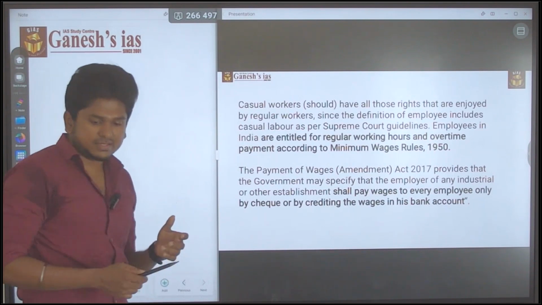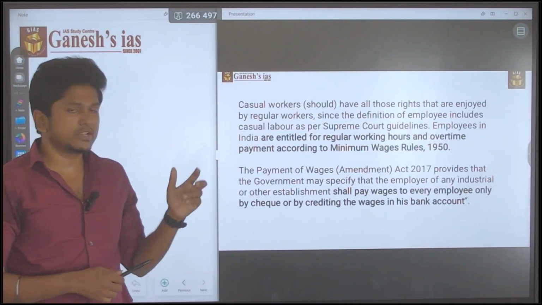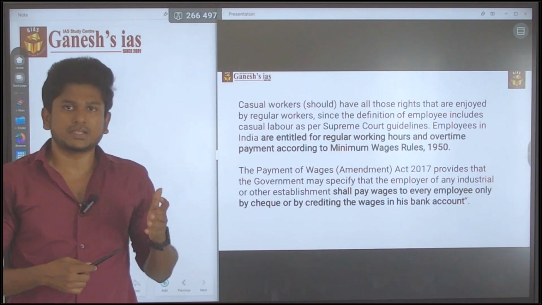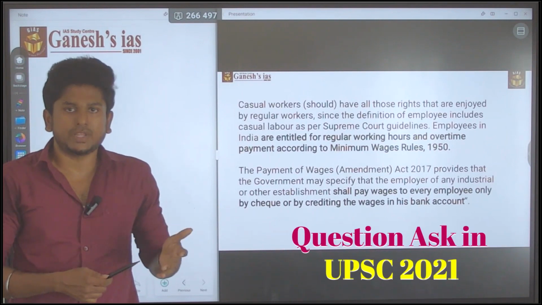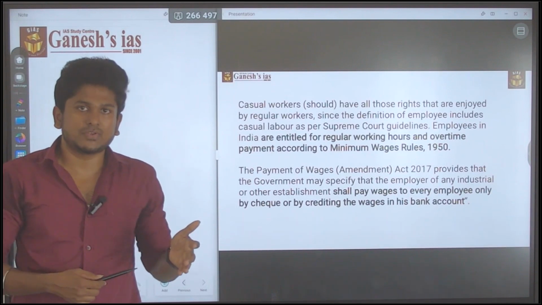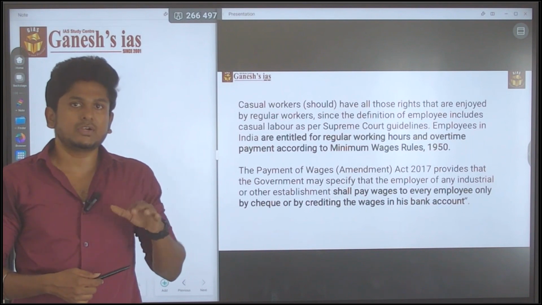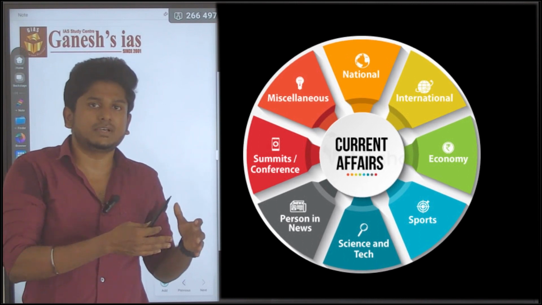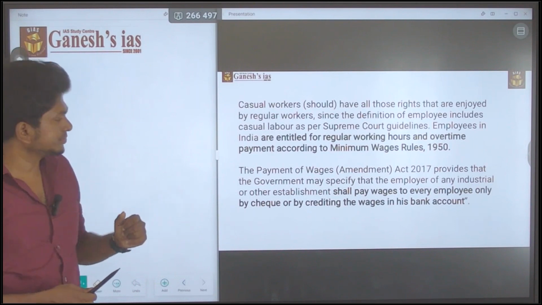See, this question is actually a cumulative of the news related to casual workers. The verdict actually came in 2015, and the act related to casual workers was passed in 2018, but the question was asked in UPSC Prelims in 2021. Why they asked this is because the Periodic Labour Force Survey covered casual workers. So they make questions related to casual workers by cumulatively considering previous years' current affairs. In such a way they made this question.